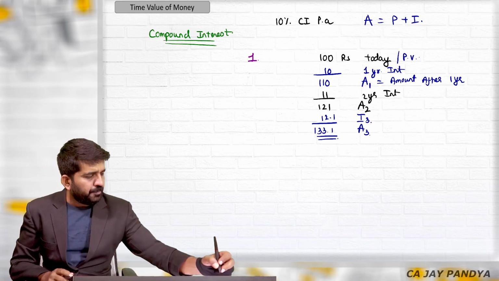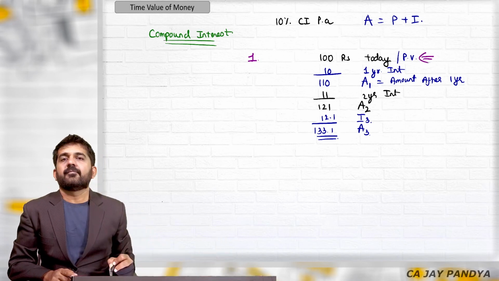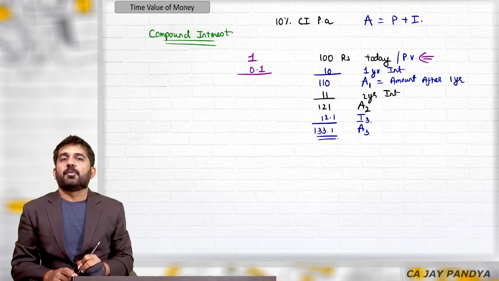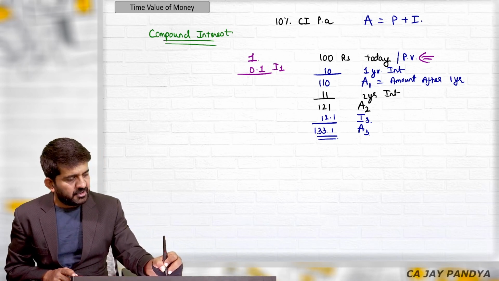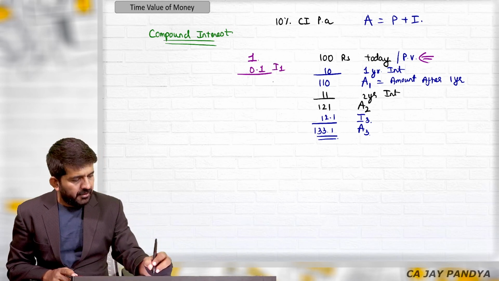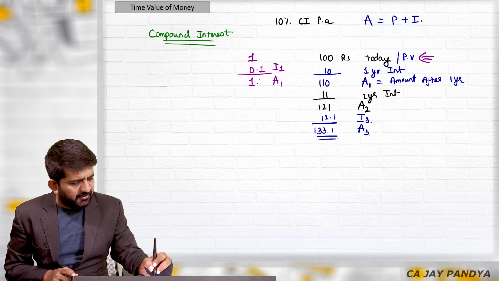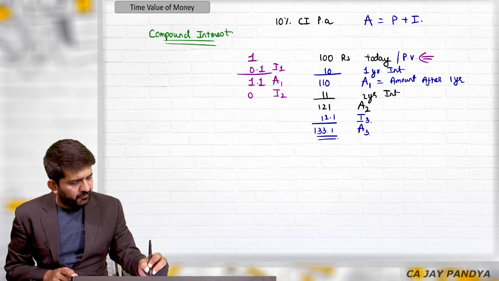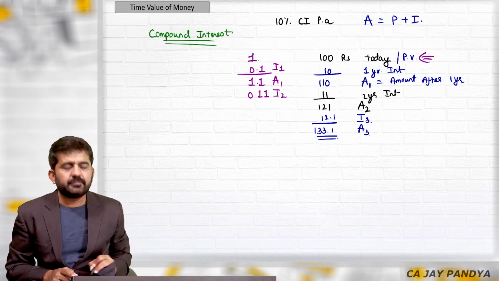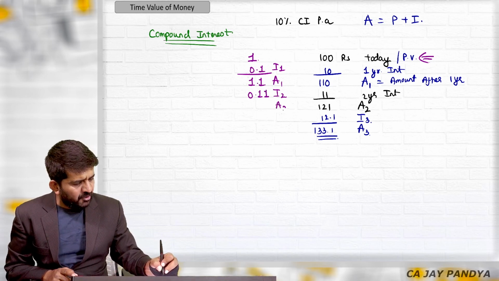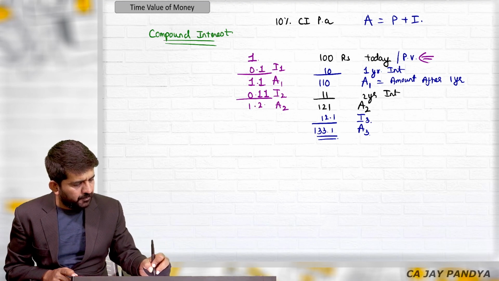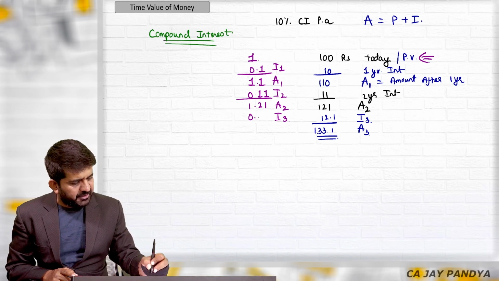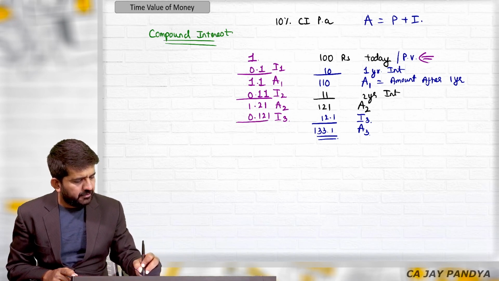So if 1 rupee is invested today, after 1 year, you will be getting interest of 0.1. This is interest for 1 year. Amount after 1 year will be 1.1. Interest of second year will be 0.11. Amount after 2 years will be 1.21. Interest for third year will be 0.121.